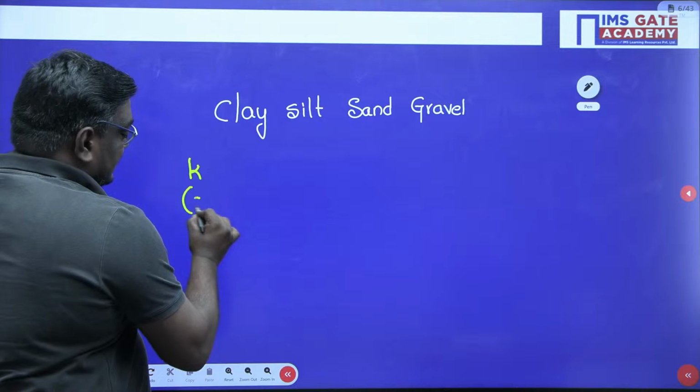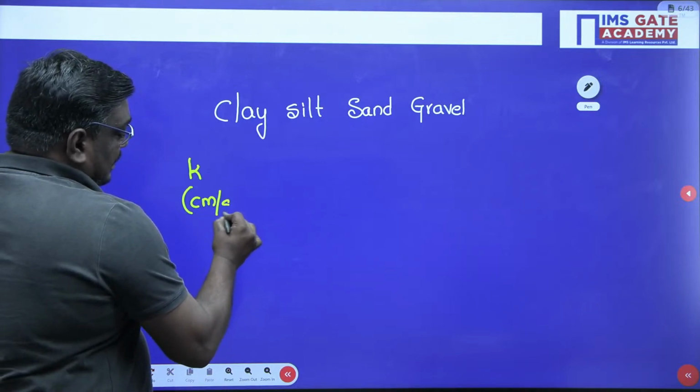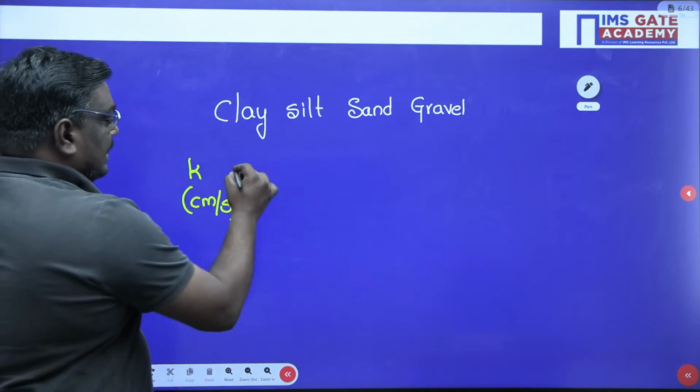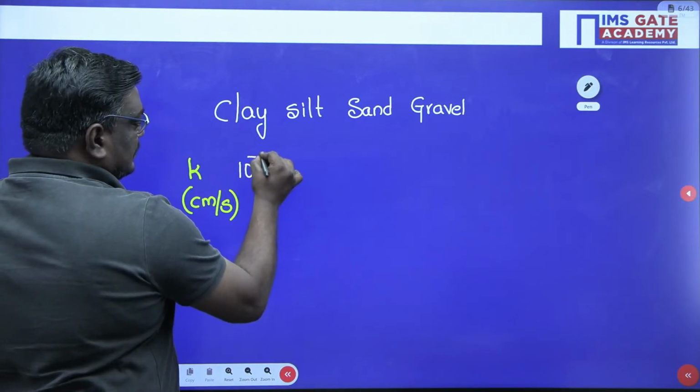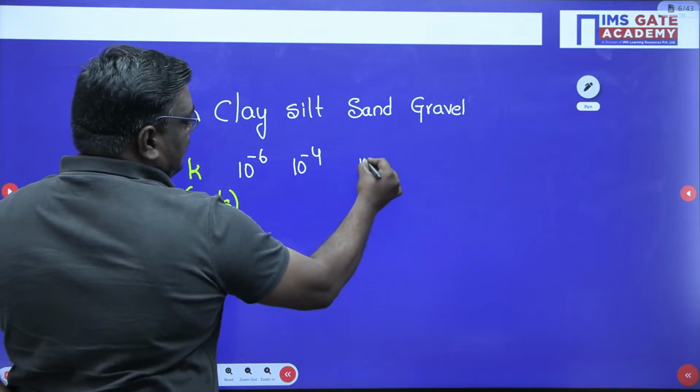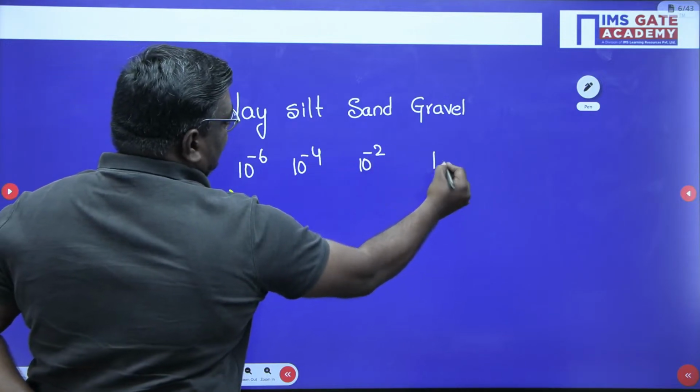If you consider it in centimeter per second, the coefficient of permeability will be in the range of: clay 10 power minus 6, silt 10 power minus 4, sand 10 power minus 2, and gravel will be like this.